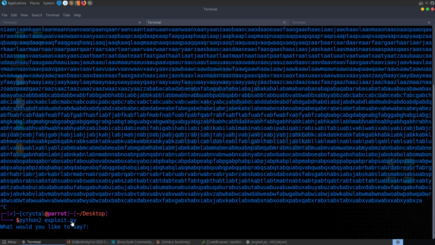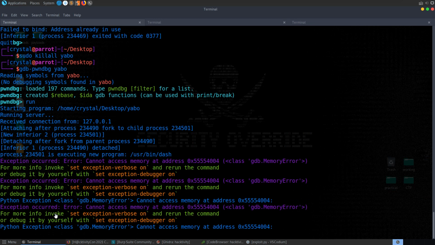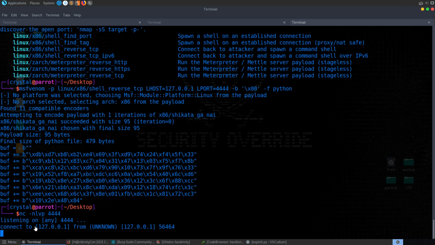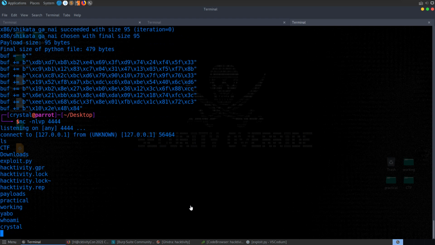See, it says what would you like to say, but it's not actually done anything. You can see we've got some things going on here. Let's jump over to our shell. You can see here it says we got a connection. We can do ls, we can do whoami, and you can see that we're now connected with this reverse shell.